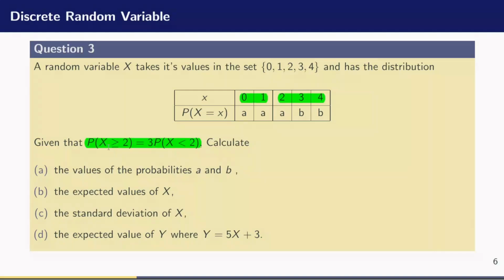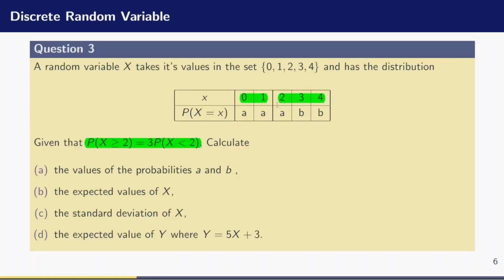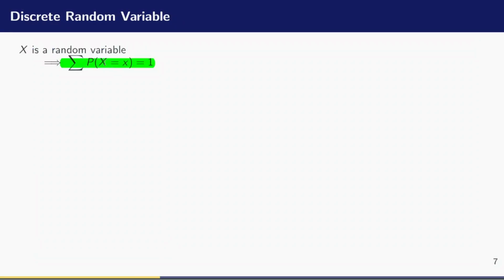So this is only going to give us one equation, and for us to solve for 2 unknowns, we need another equation to solve them simultaneously. And that equation can be gotten from the fact that if x is a discrete random variable, then what does that mean? It means that the sum of all the probabilities must be equal to 1. This is the first knowledge about random variables. So if x is a random variable, then the sum of all the probabilities must be equal to 1. So with this other equation which I'm going to obtain, I can now solve the 2 simultaneously to obtain values of A and B. Alright, let us start by applying this notion.